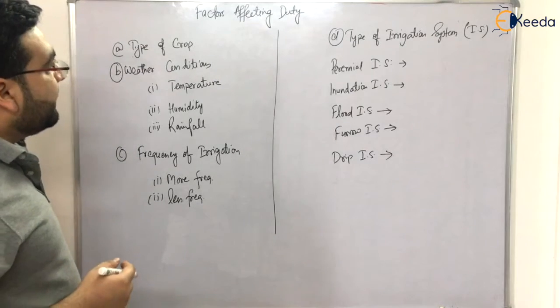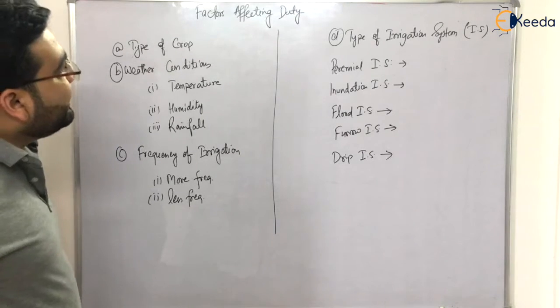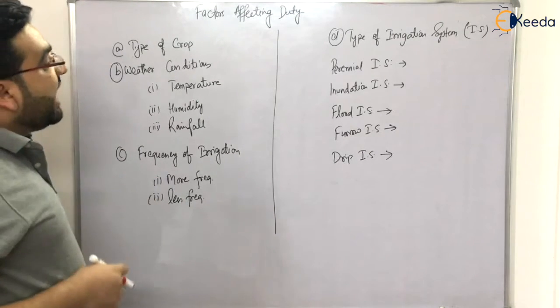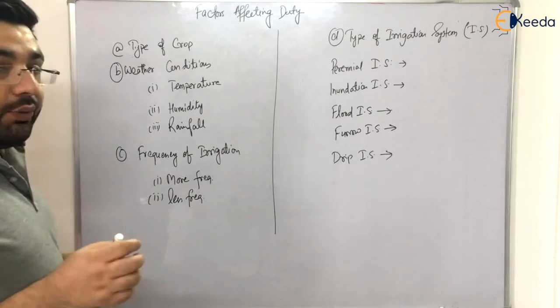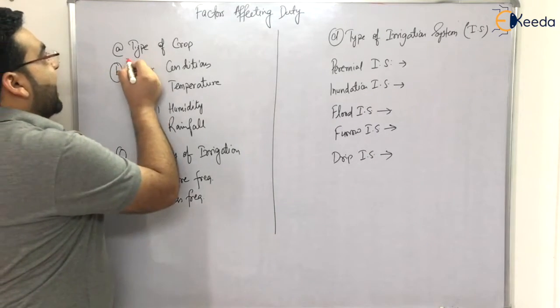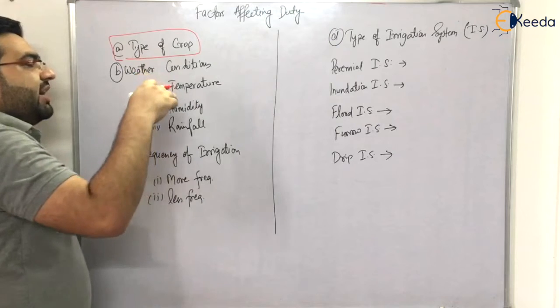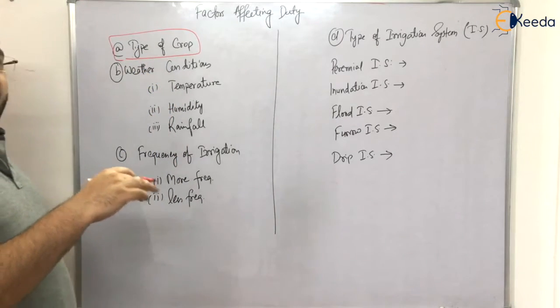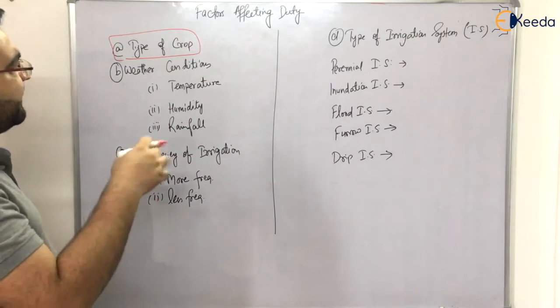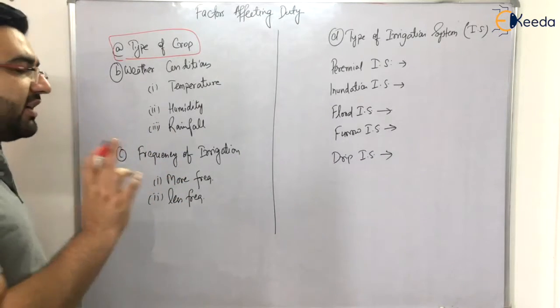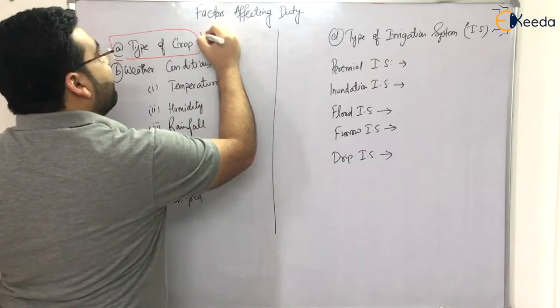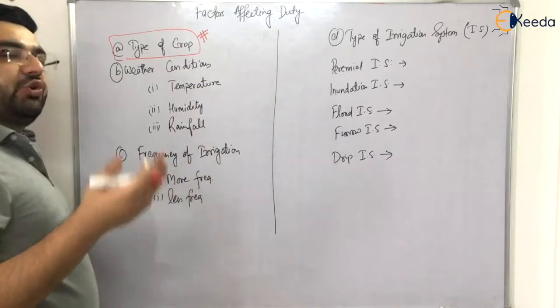Now let us, students, after understanding the concept of duty, delta and the relationship, it's time to understand some factors which affect duty. The first factor is the type of crop. To determine for what type of crop how much the duty is, it is very difficult. But one thing you should always remember: for different types of crops we have different duties.